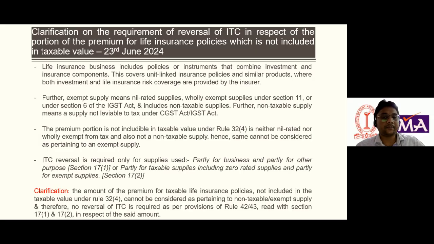If we are making taxable supply and exempt supply, we have also read section 17.3 regarding computation of value of exempt supplies. Further, we have read section 17 subsection 4 about the option which can be opted by the banking company and NBFCs. And we have also read rule 42 and 43, which is the most important rule, on how to compute the ITC reversal amount and the eligible ITC. Further, we studied two clarifications. So today is all about this. So thank you. If you have any questions, please let me know.